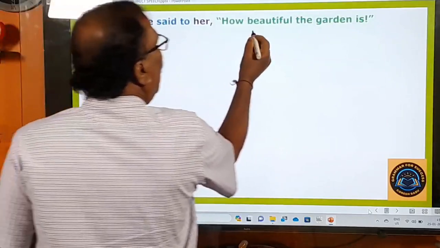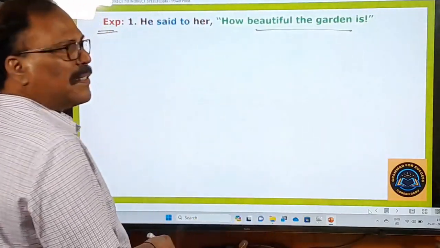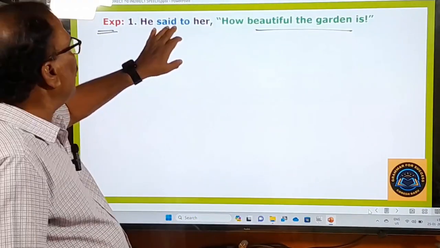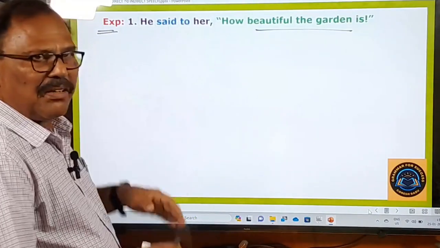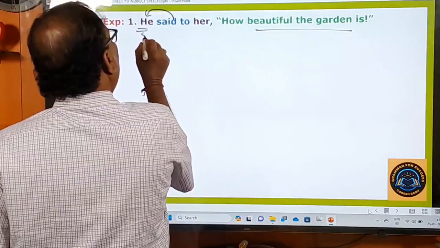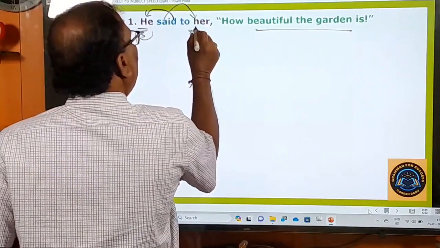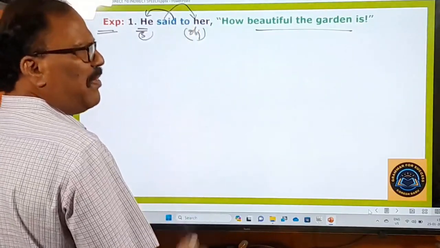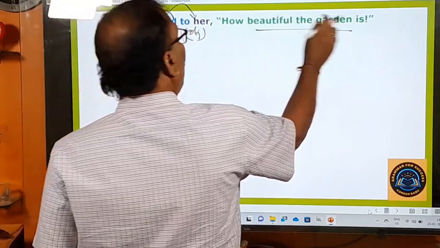He said to her, "How beautiful the garden is!" The speaker of the sentence is he. The person addressed is her. So this is the subject of the reporting verb, and this is the object of the reporting verb. He said to her, you know that very well, how beautiful the garden is!